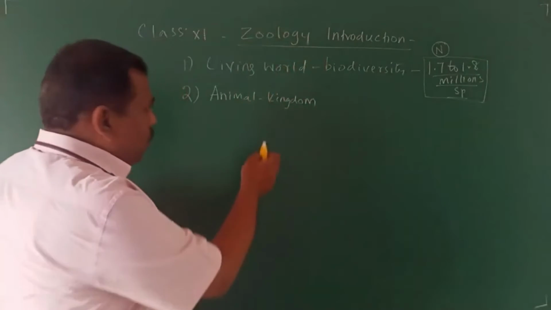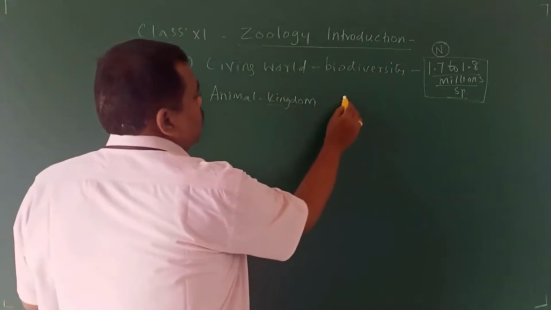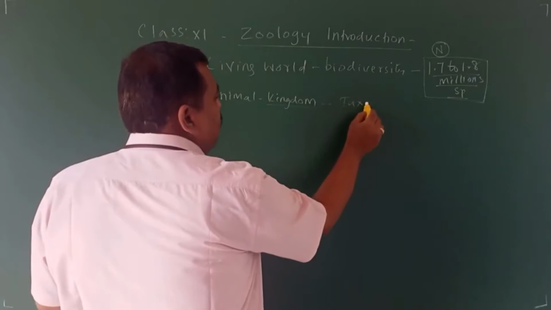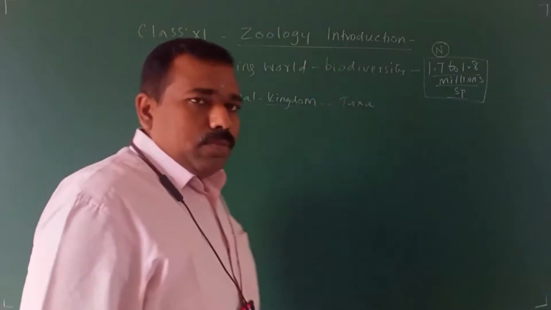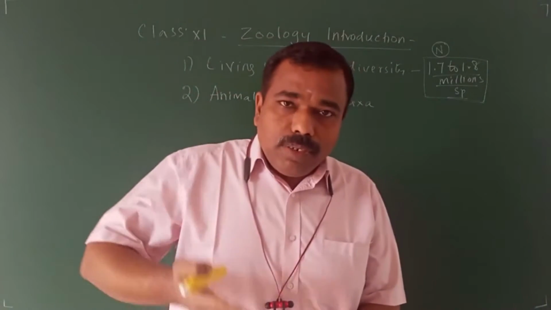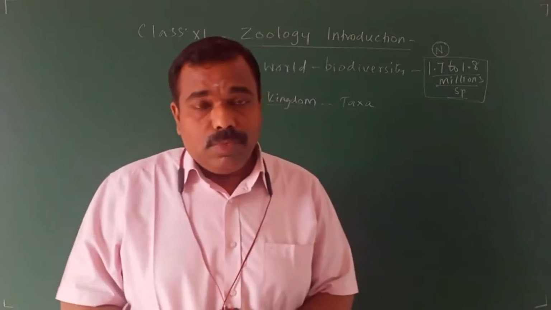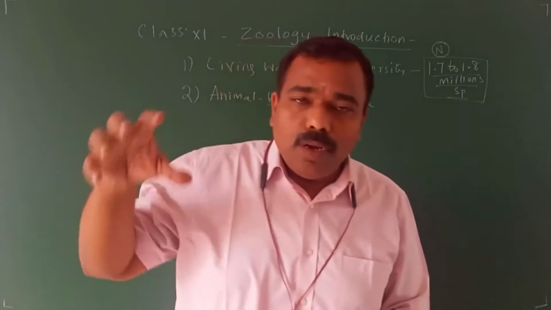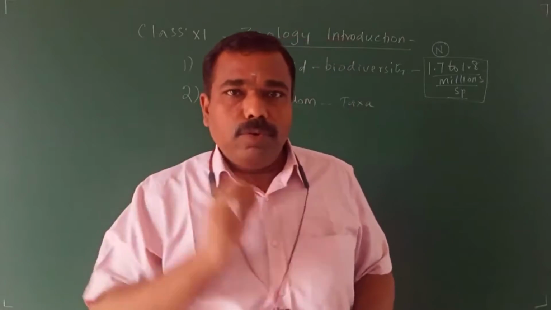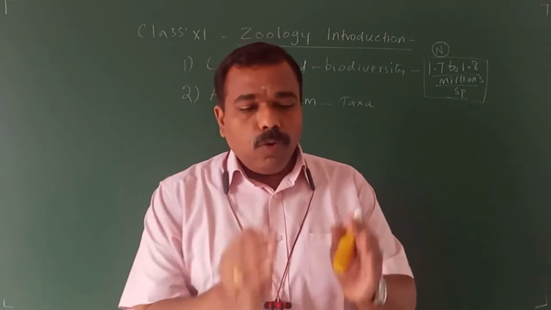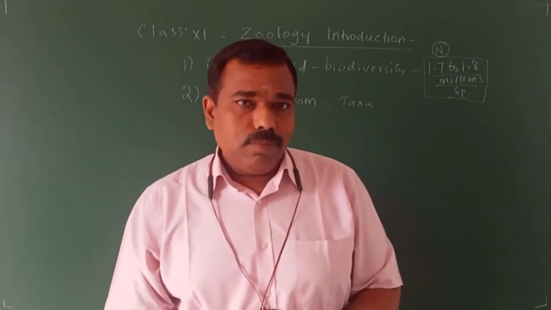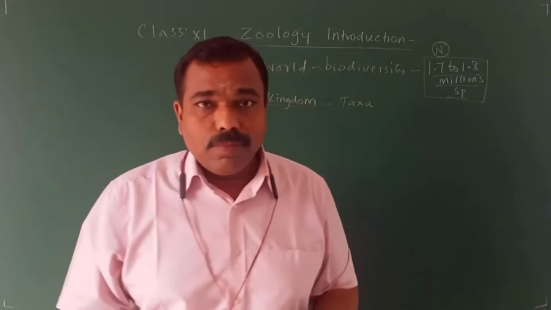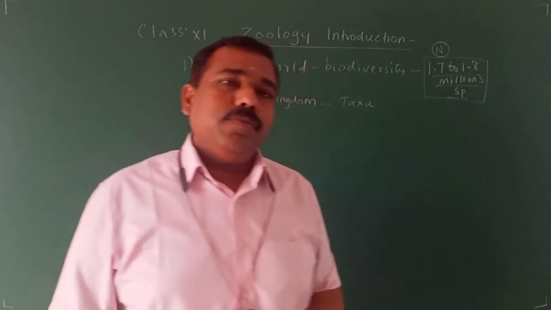The word kingdom means it is a taxa, the highest taxa. Taxonomy means grouping. Just now I said, dog one group, cat one group, elephant one group. That group, the technical term is taxa. This is also a NEET question.